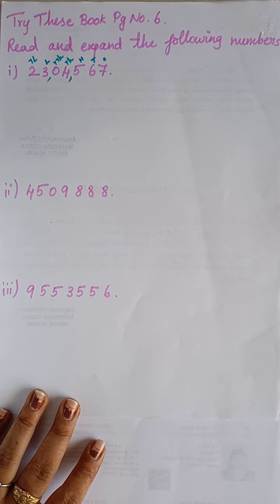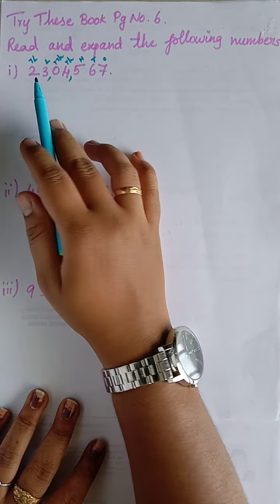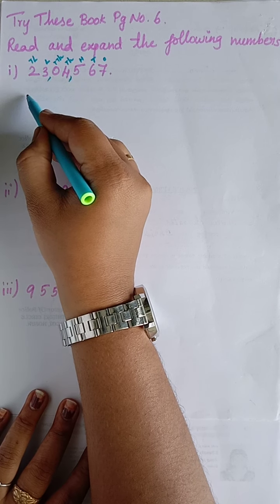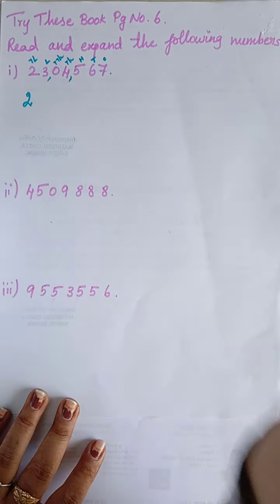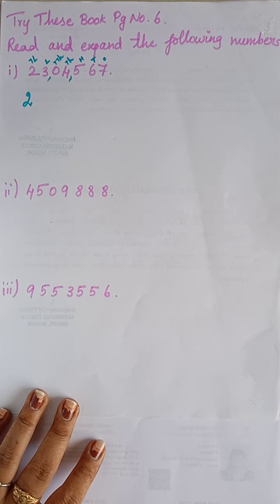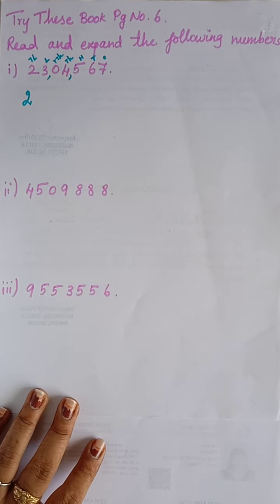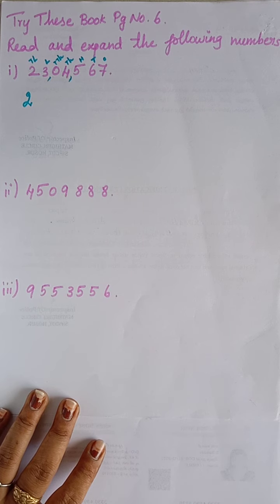Now from where do we start expanding? From the left-hand side, whichever is the biggest place value, we start from there. Here the biggest place value is 10 lakh. Under that, what is the number they have given? It is 2. We can expand in 2 ways. First, you can see the place value, that is 10 lakh. Lakh has 5 zeros, so for 10 lakh we write 6 zeros.